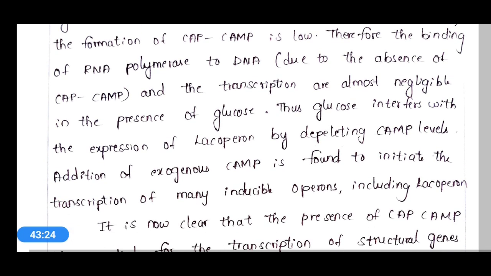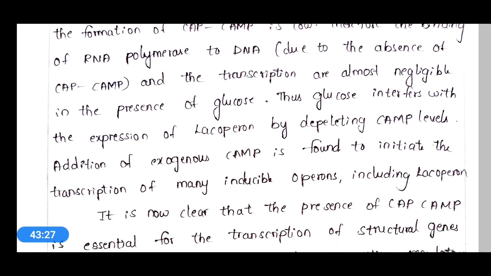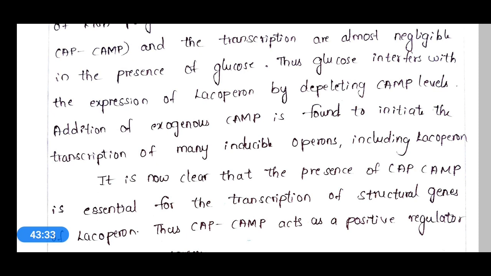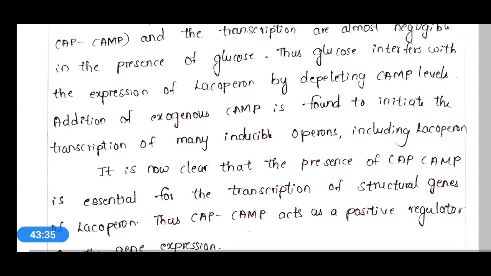Okay, and in the presence of glucose, these will happen. Okay, thus glucose interferes with the expression of lac operon by depleting cAMP levels.